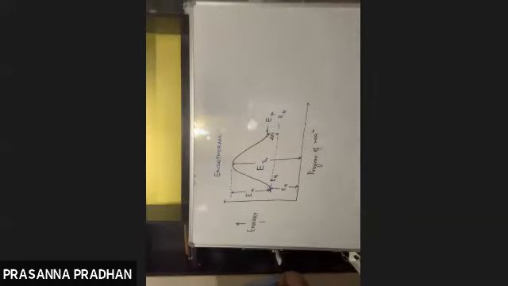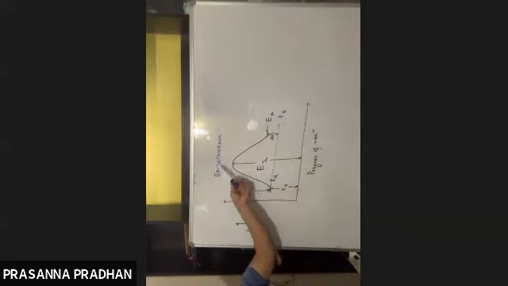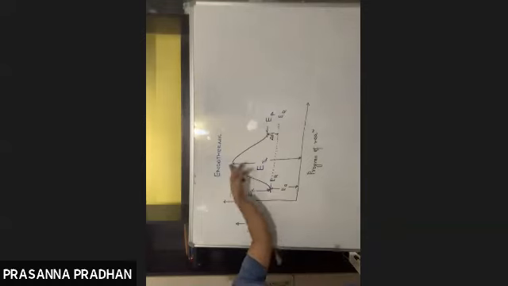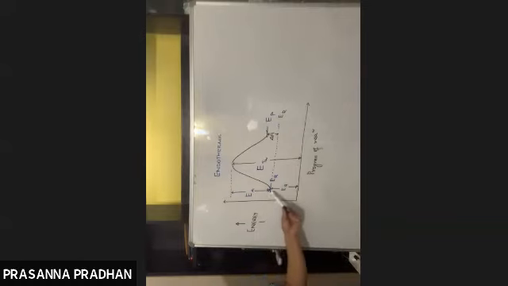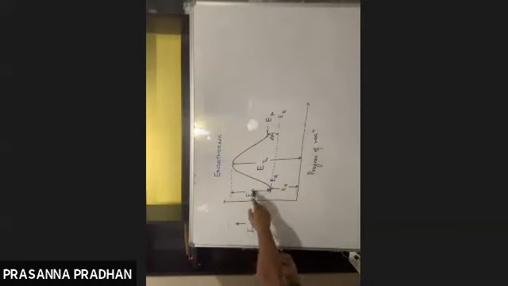So the concept is really simple. For a reactant to change into product, it must overcome a certain energy barrier. That means it must possess a certain minimum of energy known as the threshold energy. But here we see the energy of reactant is less than the threshold energy. So the remaining amount of energy needs to be supplied from outside in the form of activation energy.